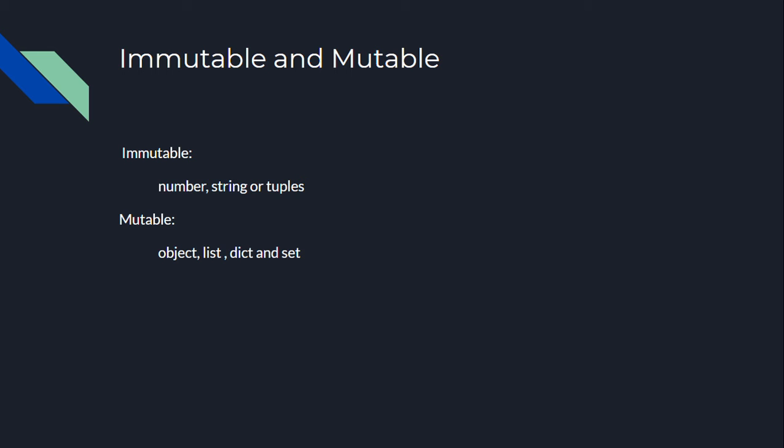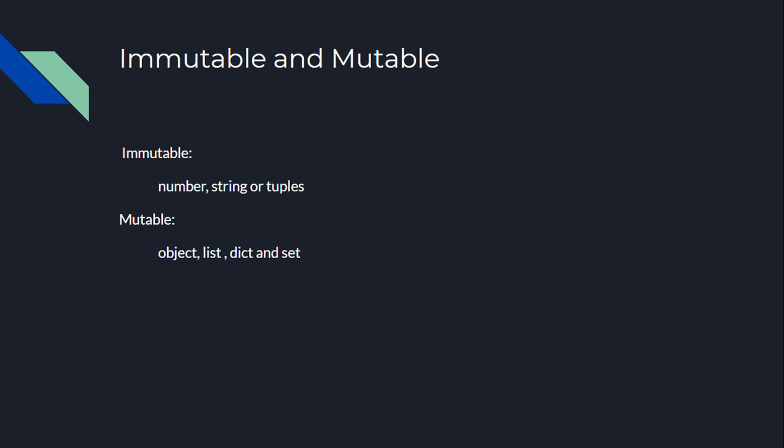But in Python, we have primary data types like numbers, strings, and tuples. These are immutable. Immutable means we cannot modify the actual object when we pass it to a function. It will change inside the function, but when it is returned from the function, the value will not have changed.